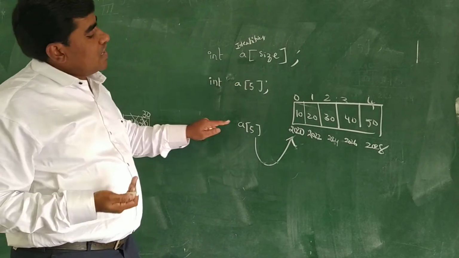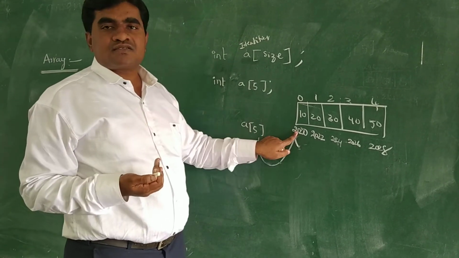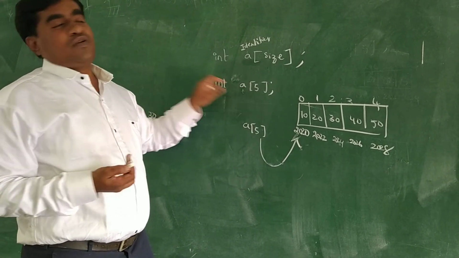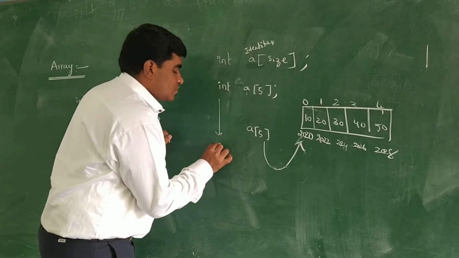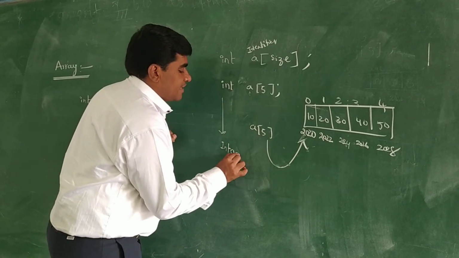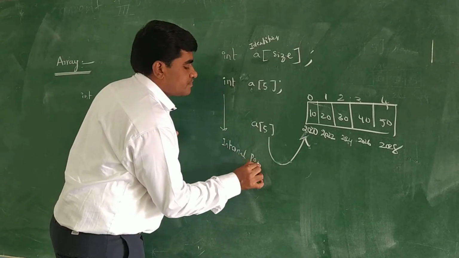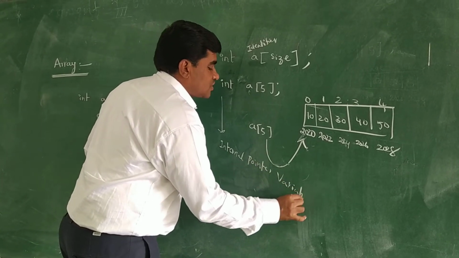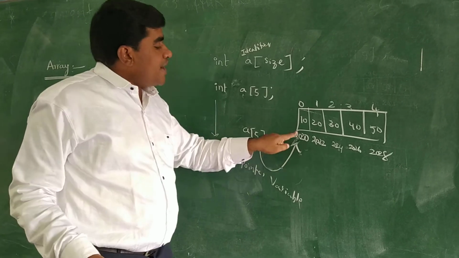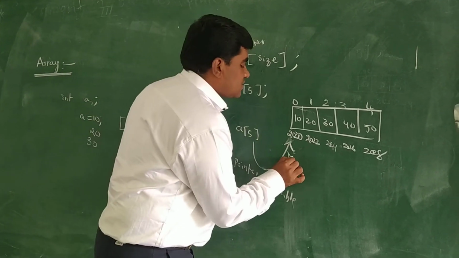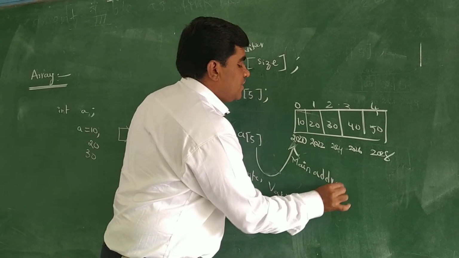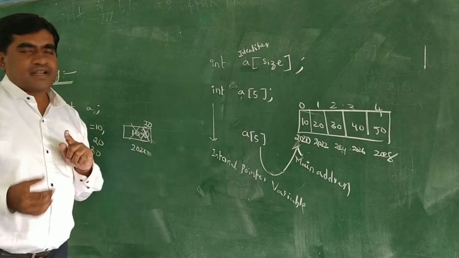It means the array is an internal pointer variable. That's why it is always pointing to the base address. Base address is called the main address.